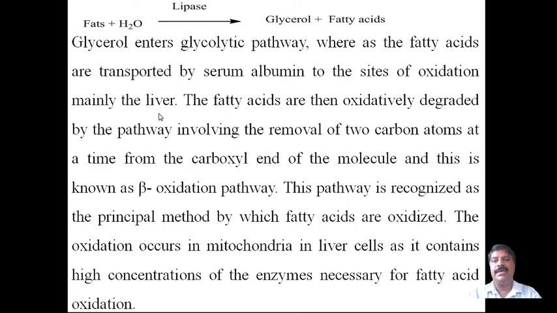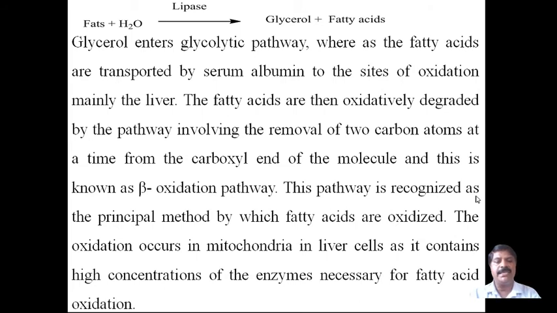The fatty acids are then oxidatively degraded by a pathway involving the removal of 2 carbon atoms at a time from the carboxyl end of the molecule, and this is known as the beta oxidation pathway. What is meant by beta oxidation pathway? It takes place by removal of 2 carbon atoms from the carboxyl end at a time, and this is known as the beta oxidation pathway.